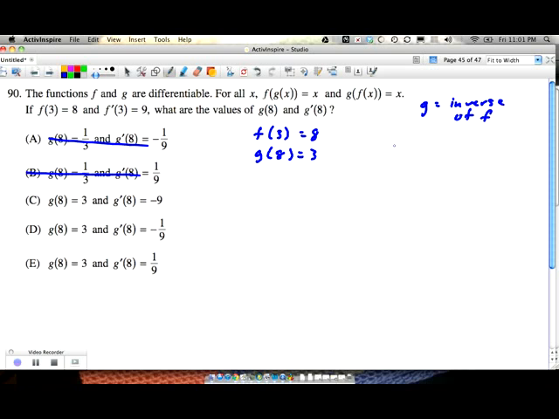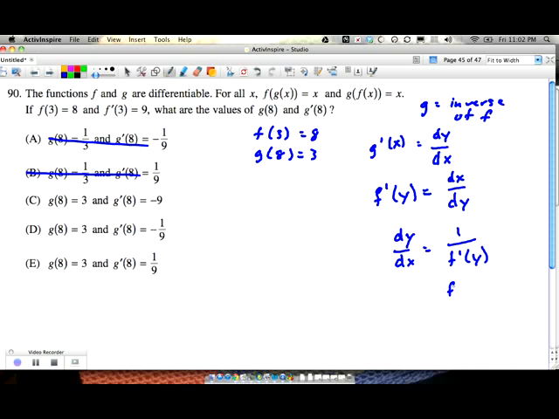Now, one thing to remember is if you're switching x's and y's, then g prime of x is really like dy/dx of g. Well, but we're switching x's and y's. So that's like saying f prime of y equals dx/dy. Now if I flip all this around, that's like saying dy/dx is equal to 1 over f prime of y.